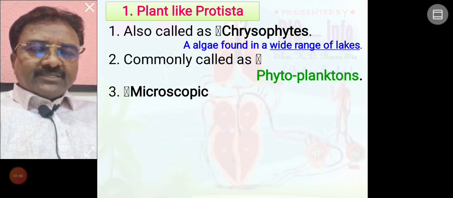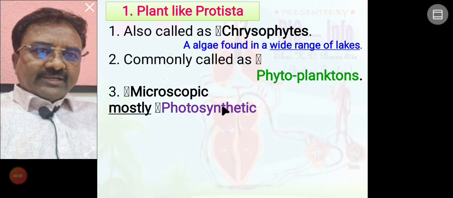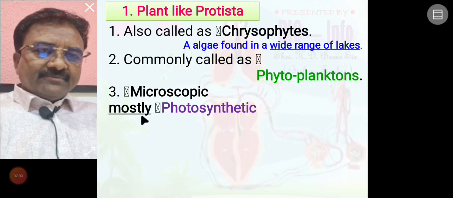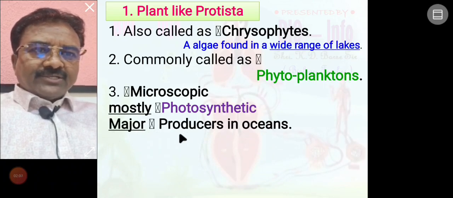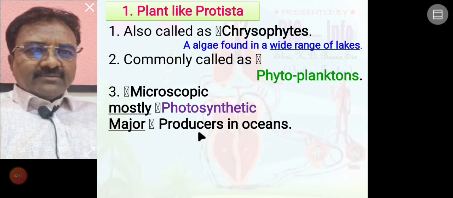Plant like Protista are microscopic and mostly photosynthetic, and are the major producers in the ocean. You know, the ocean contains a number of organisms.